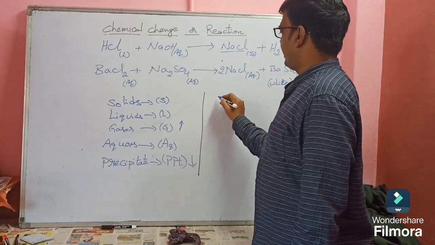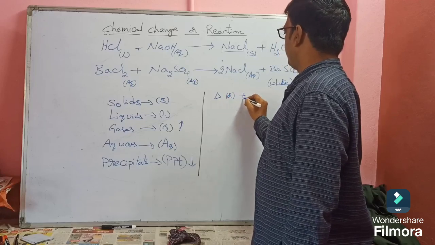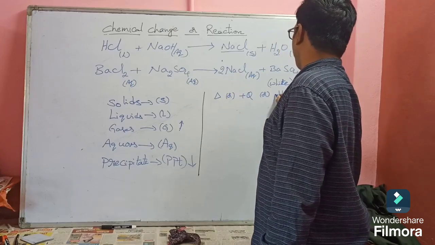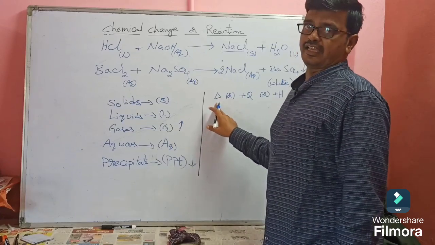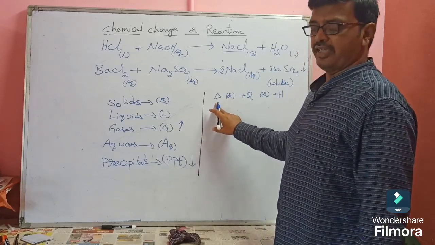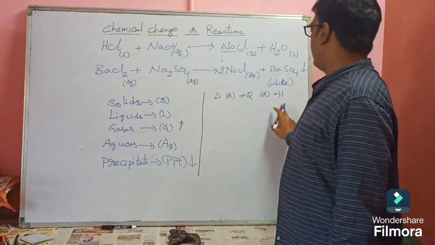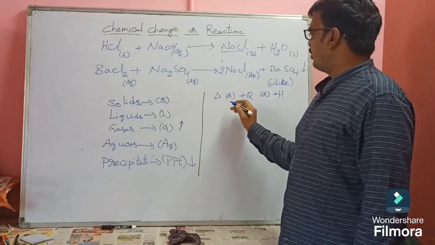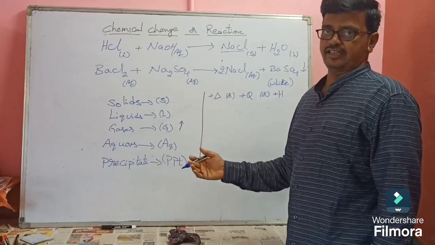There we will write delta, or plus Q, heat energy, or plus H. We give a plus symbol because heat is released.